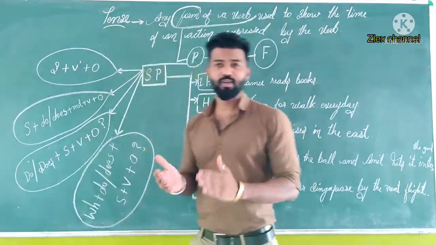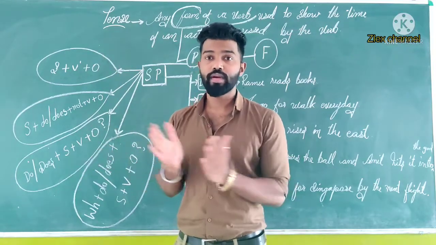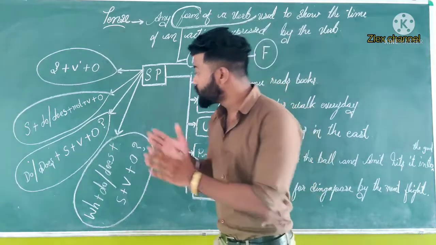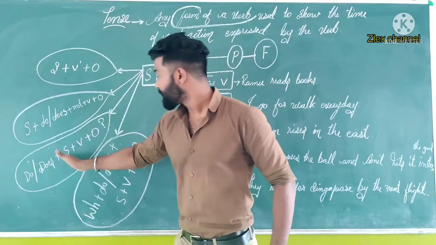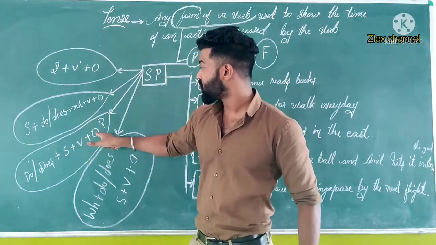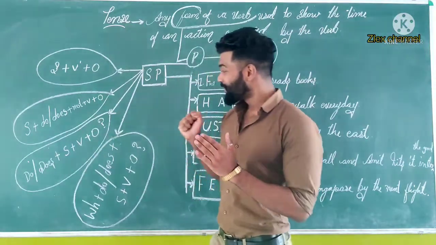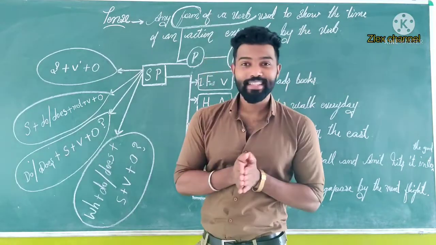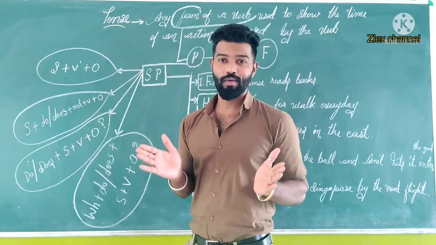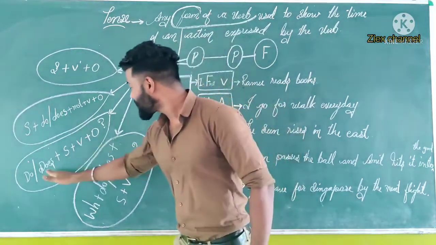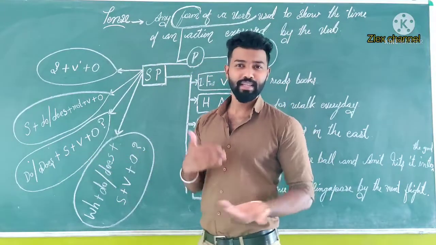And the third one, yes or no questions. If somebody is asking, are you going there? We say yes or no. In simple present also we use do or does for yes or no questions. First of all, do or does plus subject plus verb plus object. Then don't forget to put the question mark. So here, do you go to market? Yes, I go. Or no, I don't go. So here are the yes or no questions. And finally, WH questions. What do you mean by WH questions?